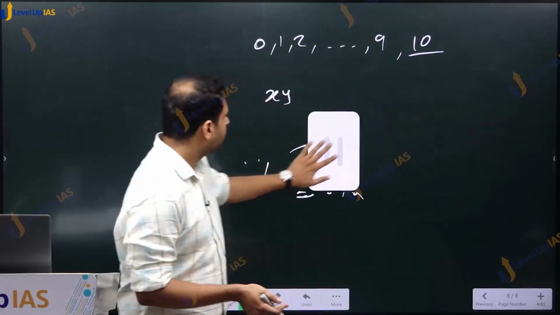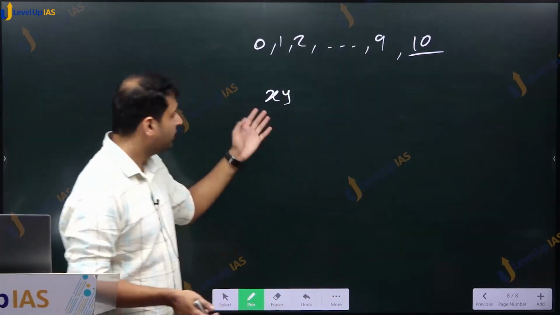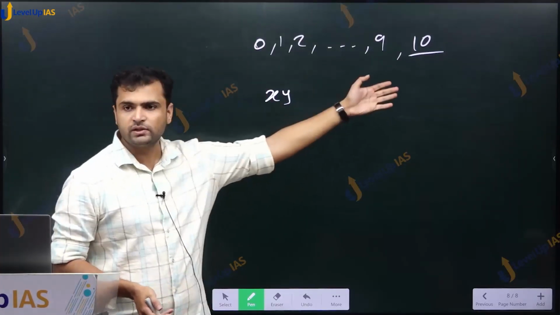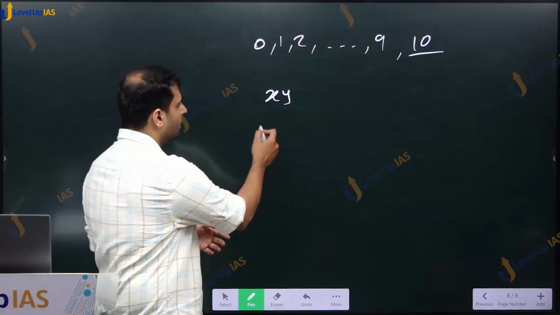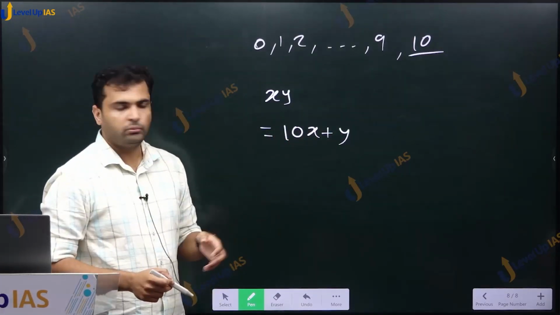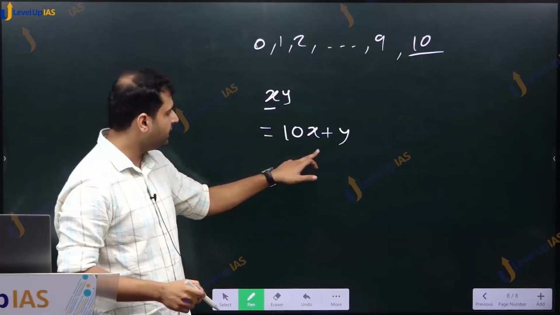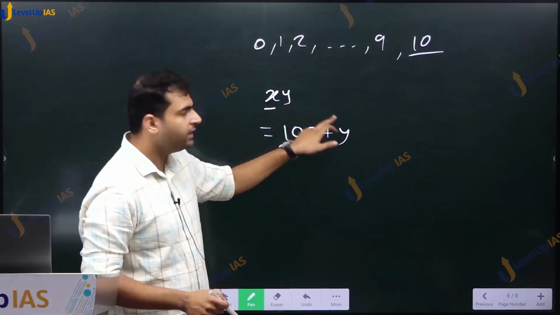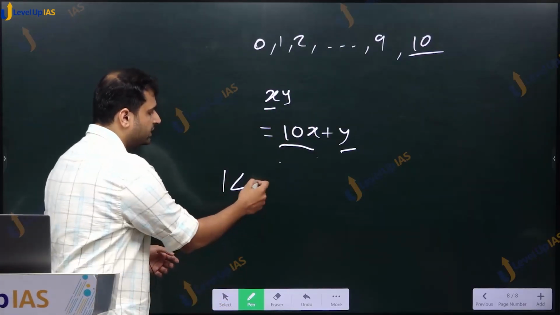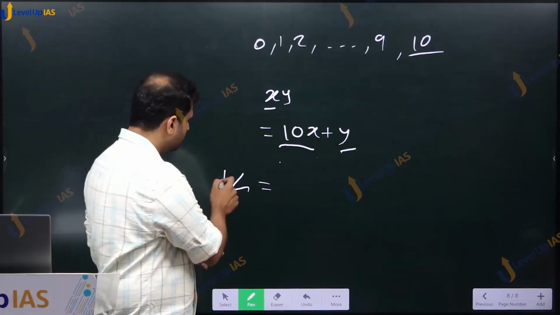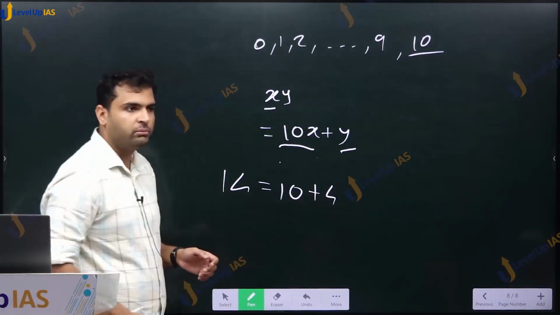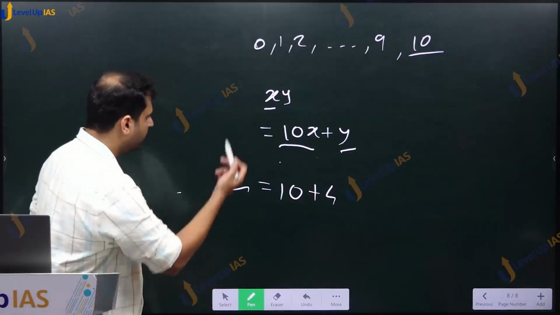Anyway, coming back to decimal system, if I have this 2-digit number xy, where x is any digit from this and y is any digit from this, I can write it as 10x plus y, because place value of this x is 10x, place value of this y is just y. So this is what we have. Let us take an example. What is 14? Place value of 1 is 10 and place value of 4 is 4. 10 plus 4.